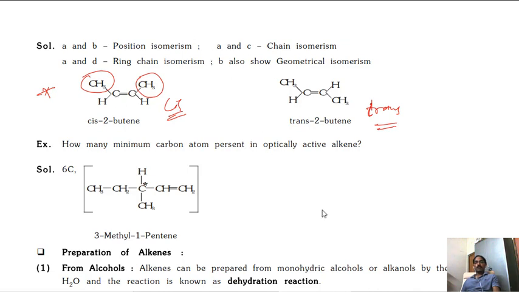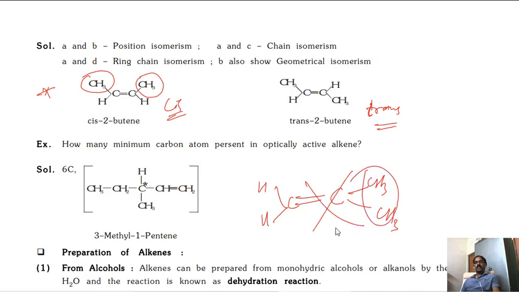Suppose example here: hydrogen and methyl and methyl. Is it exhibiting geometrical isomerism? No. You may say, sir, the methyl is on the same side, not on the same carbon. The condition is that each sp2 carbon should be connected with A and B, two different groups.